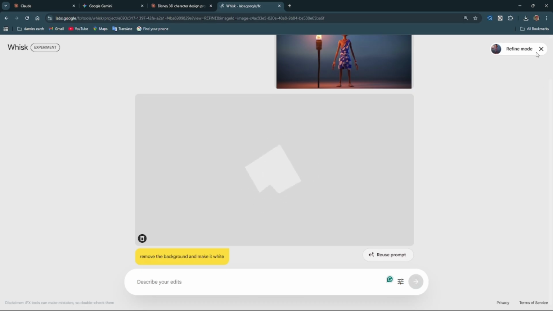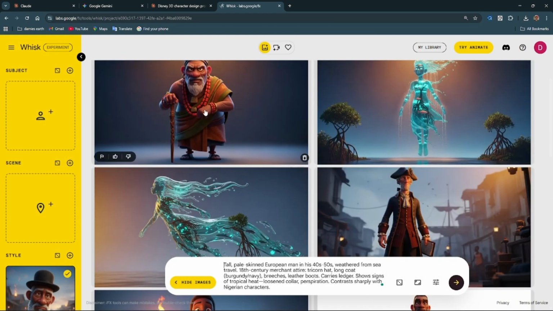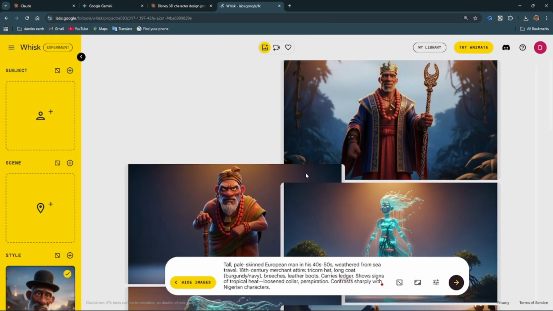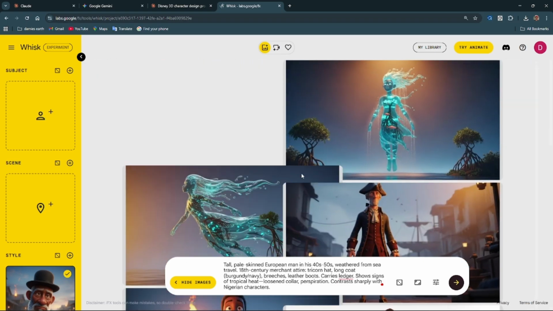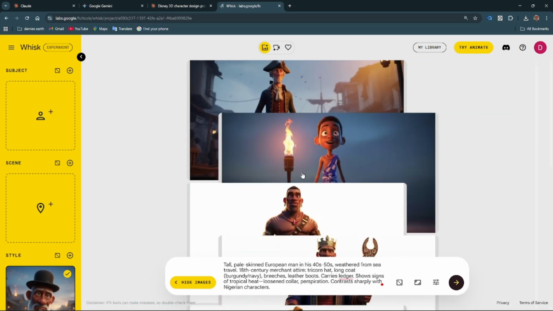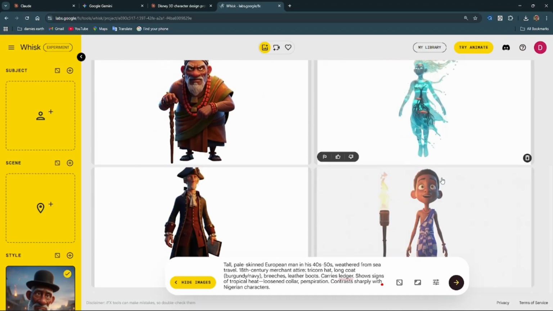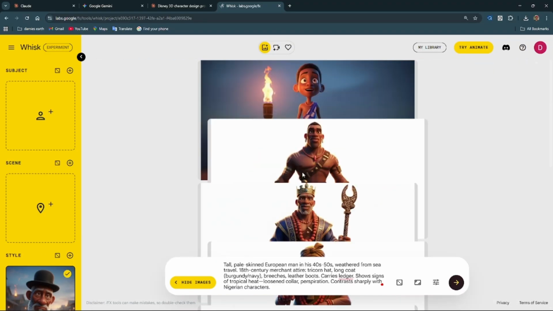All right, now we've gotten our major characters. I think they're like 6. So let me delete these other ones I don't want, these ones that have backgrounds. So we have 1, 2, 3, 4, 5, 6. We have our 6 characters now. Complete.